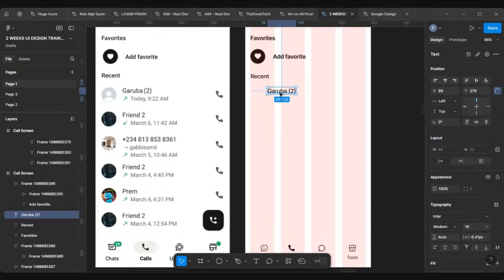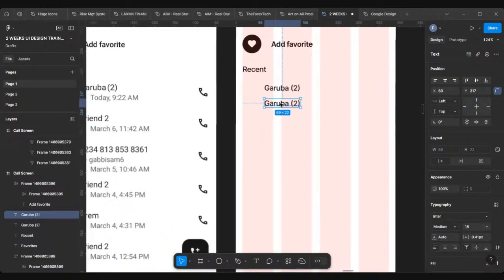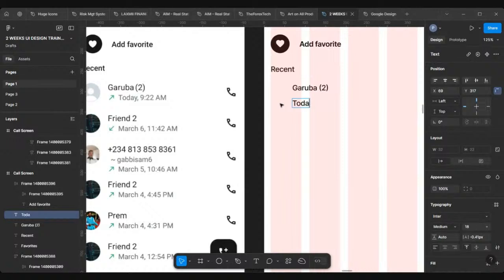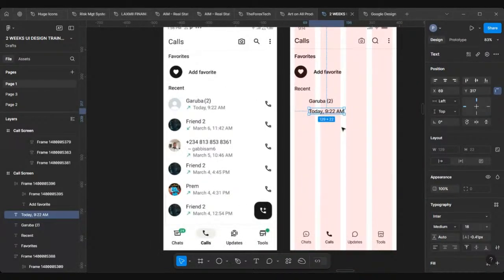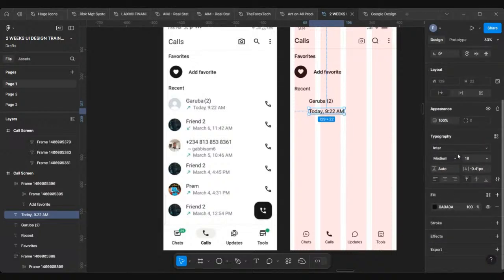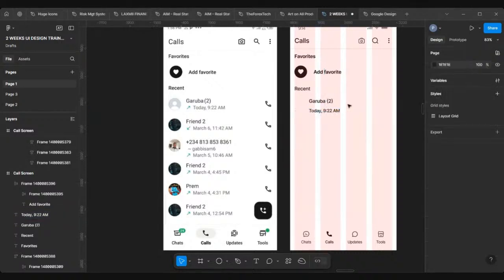I'll do Garuba. I'll duplicate that. I'll type today. Notice that the today text is not the same color. 10:22 a.m. Remember when we talked about elements of design? Text was one of it. You see how we're using this element to form our design.